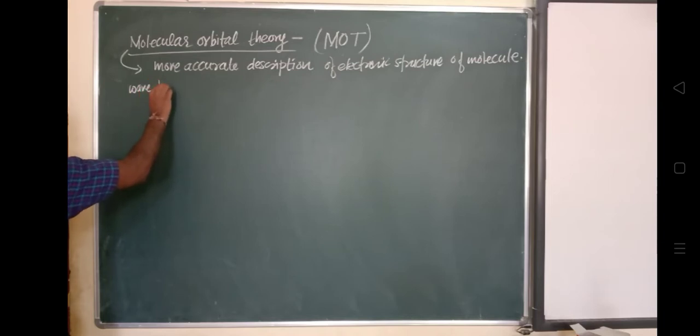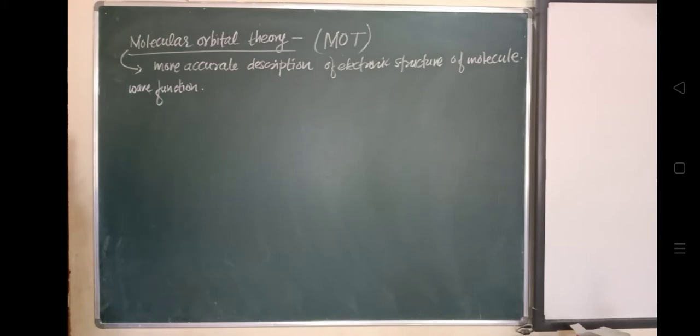So this psi square gives the probability of finding an electron.